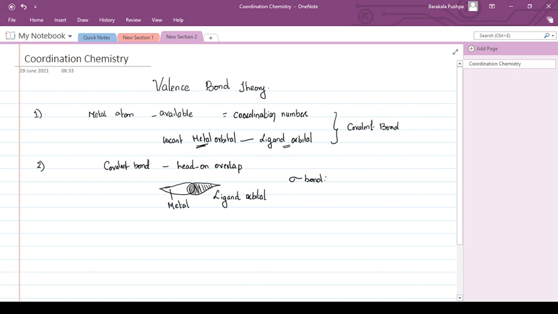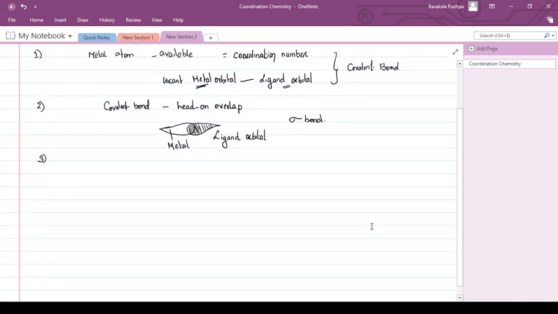In addition to the sigma bond, there is also another possibility, that is the pi bond possibility. Now what is this pi bond possibility? In addition to the sigma bond, there is the possibility for the pi bond.